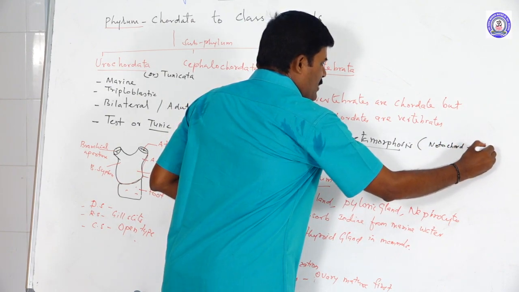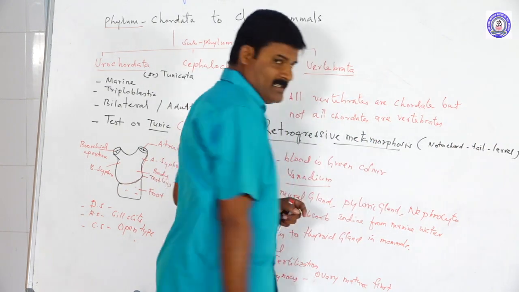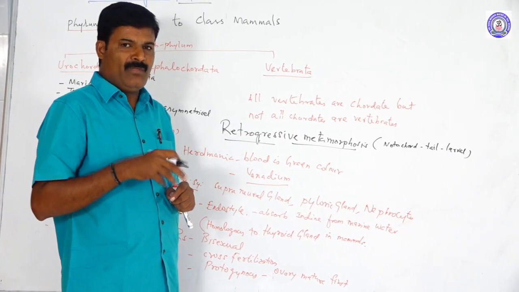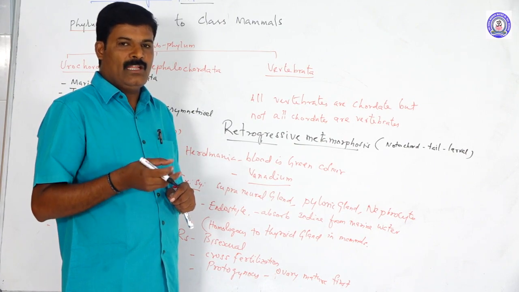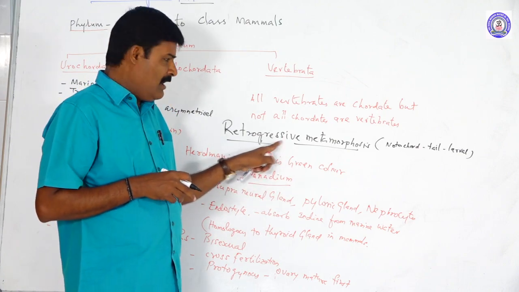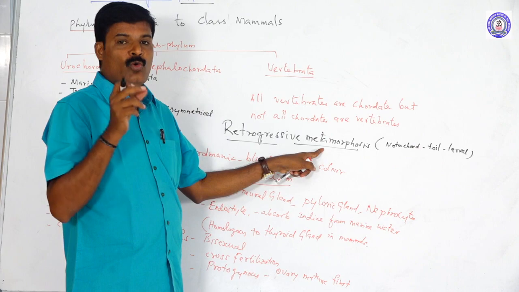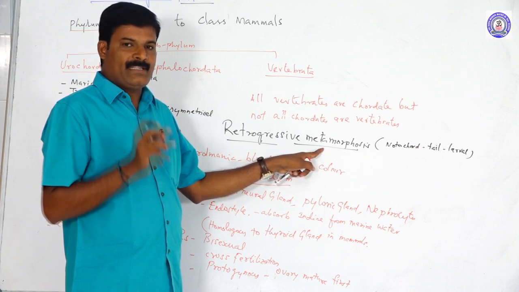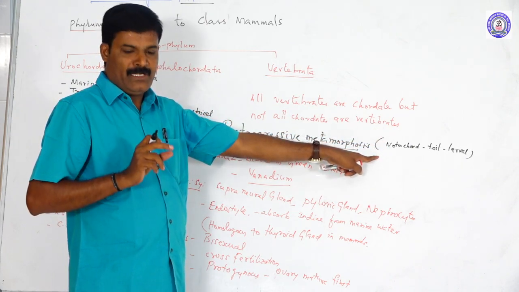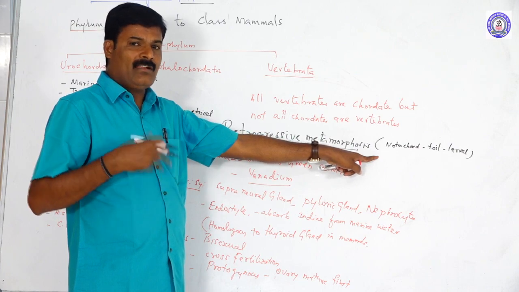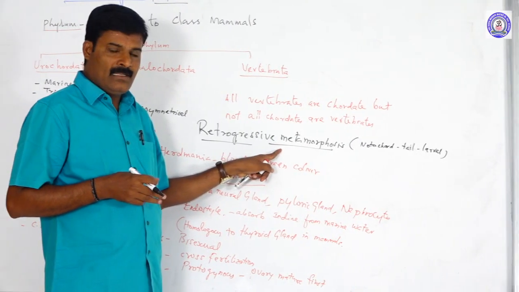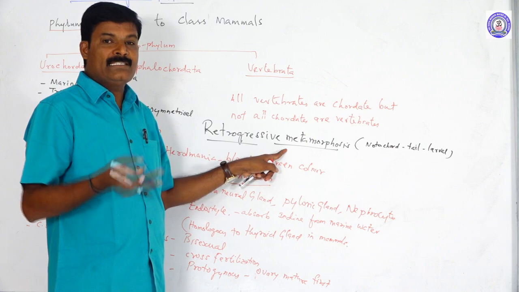During metamorphosis, the larva becomes adult and loses the notochord and other chordate characters. This is very important. Retrogressive metamorphosis is seen in urochordates because the notochord is present only in the larval stage, particularly in the tail region. During metamorphosis, chordate characters like the notochord are lost. So what is retrogressive metamorphosis? The more developed larva becomes a less developed adult.